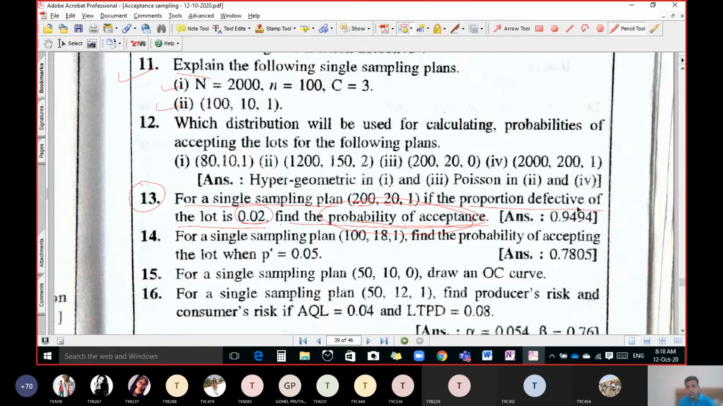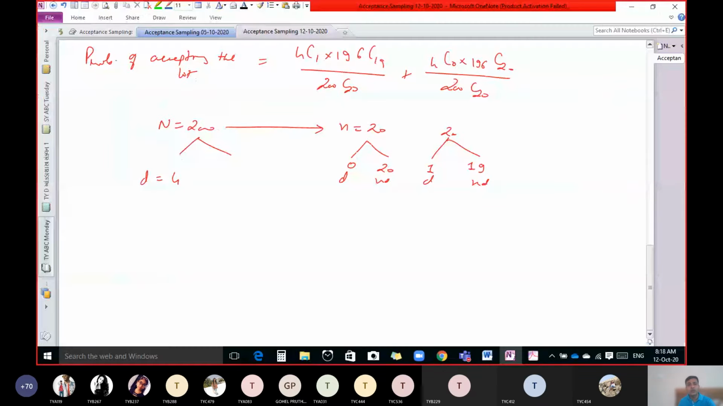0.02. Proportion of defective units is 0.02. There are 200 units, 20 units and 1 unit. 200 is capital N, small n is 20, C equal to 1, and this 0.02 is denoted by P dash. On the basis of this, how can we obtain this 4? Any of you? 200 into 0.02. Correct. What is your 0.02? P dash.